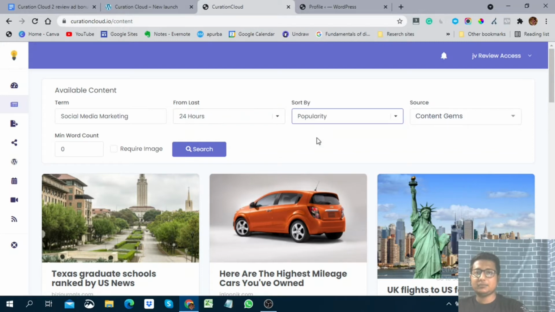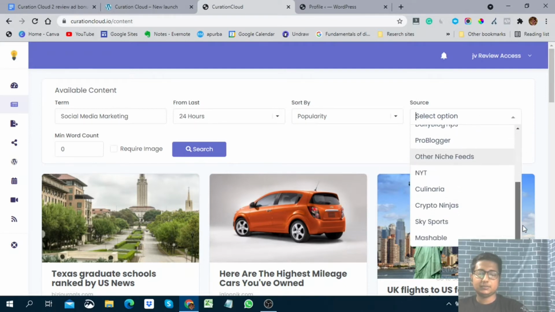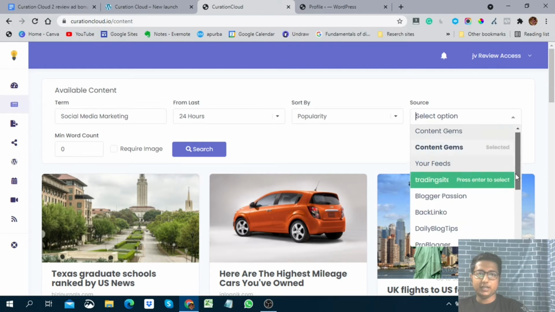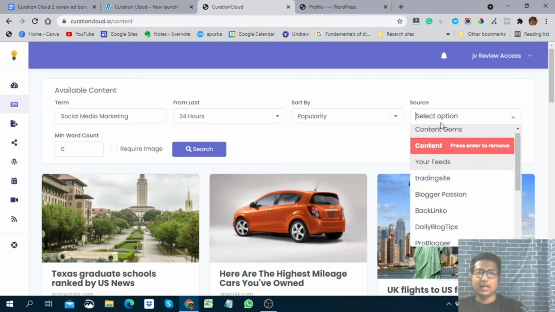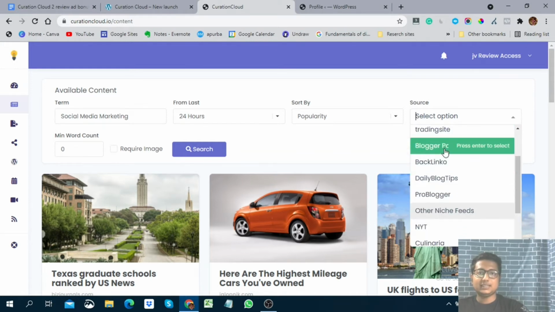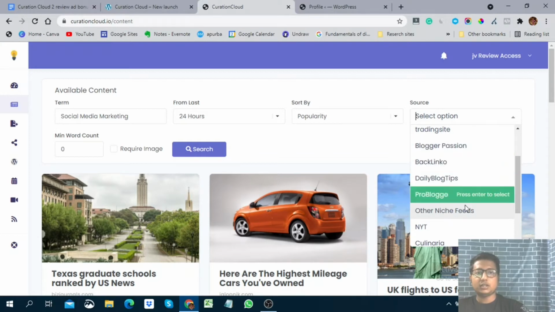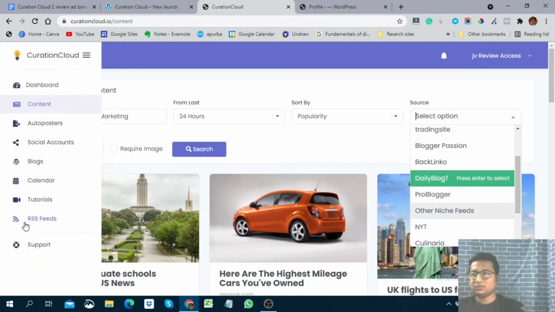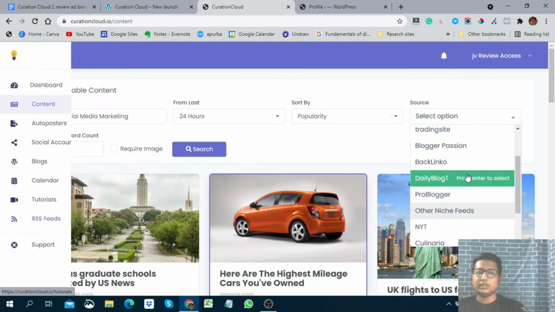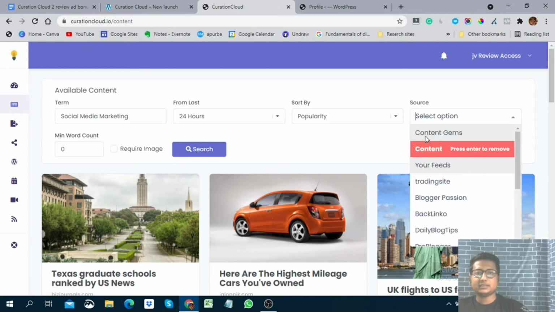So you can sort by date or popularity, and you can create the source. You can create any kind of source here. Here is the RSS feed. I'll show you how you can add these options, how you can add the source here. As you can see, there are Blogger Passion, Bloglingo, Daily Blog Tips, Pro Blogger. So all those RSS feeds are added. You have to go here to add your RSS feeds. Okay, I will show you later. So you can select any kind of option, or you can select nothing.